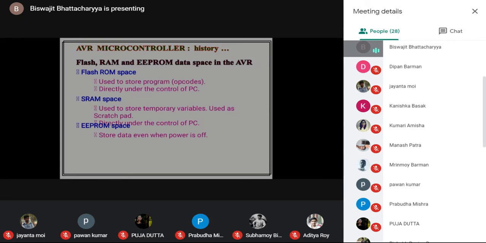And what is SRAM space? It is the memory where we can write temporary variables. When we write any program, we use many temporary variables, which are used in that particular program. Once we come out of the program, all the variables will be automatically destroyed. So these temporary variables are stored in SRAM, the random, that is the read-write memory area. It is used as a scratch pad actually.